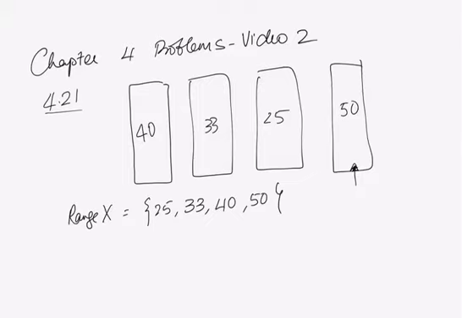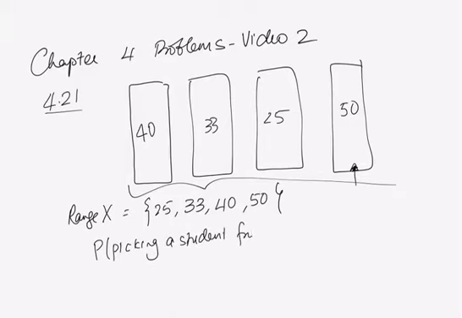Since there's 50 from that bus, 148 in all, the probability of picking a student from bus 4 is 50 over 148, right? And similarly, the probability of picking a student from bus 3 is 25 over 148, bus 2, 33 over 148, bus 1, 40 over 148.